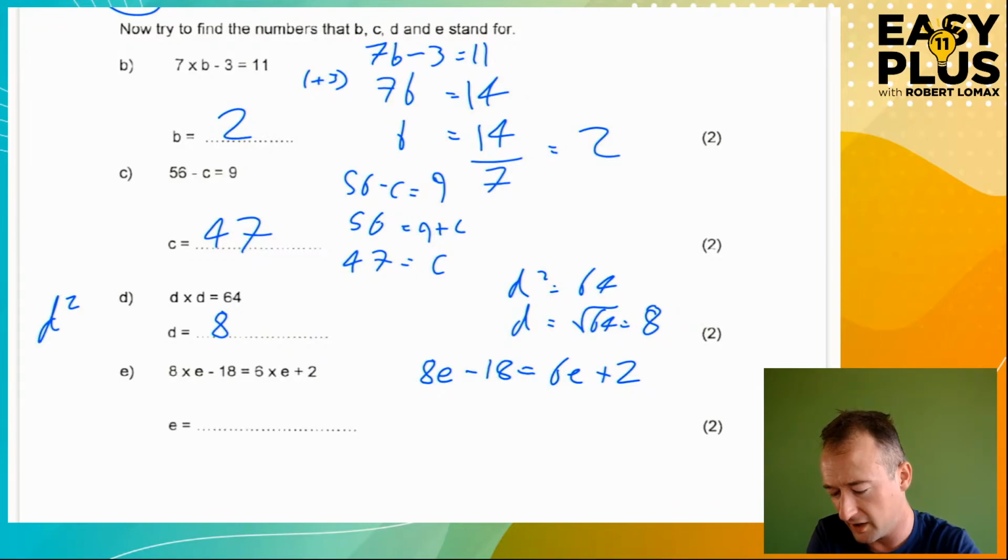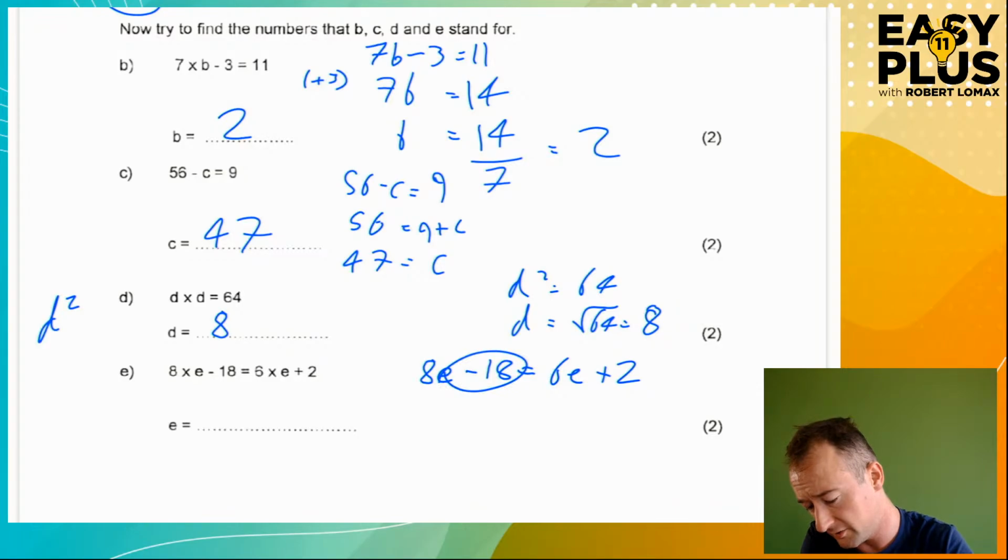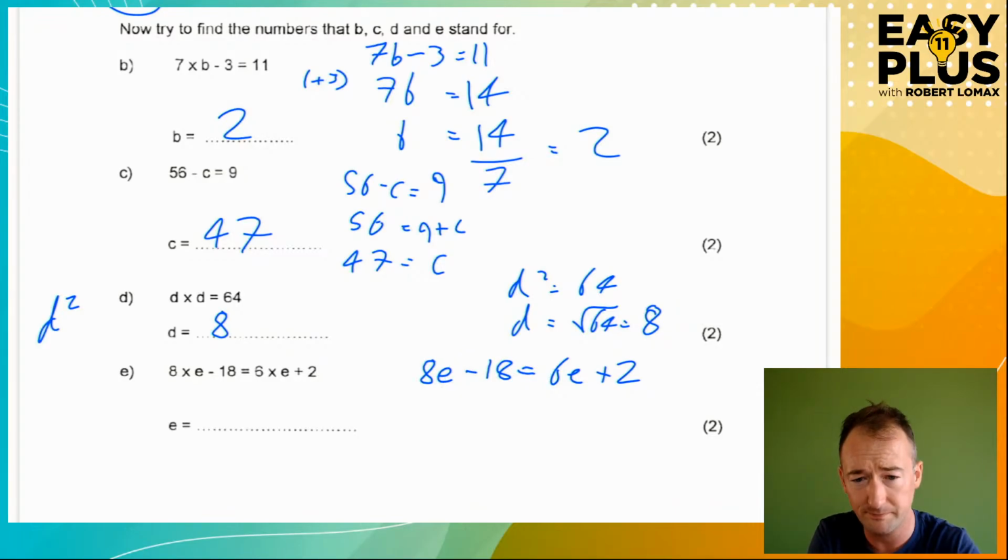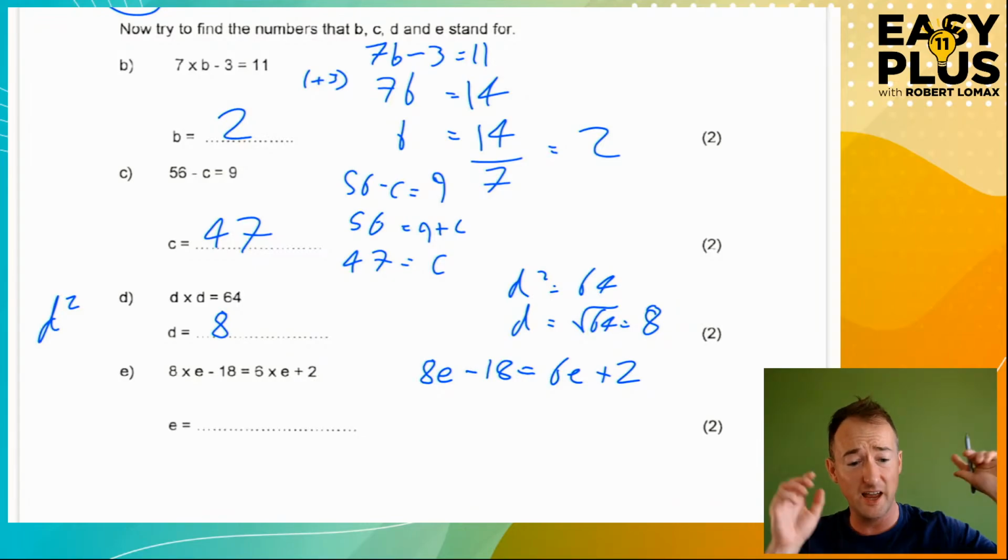Other things that I really dislike when I'm solving an equation are negatives, if I can get rid of them, which sometimes I can. So let's start by doing that. Let's get rid of this negative. So I want to get rid of minus 18. How do I get rid of minus 18? I do the opposite. The opposite of minus 18 is plus 18.